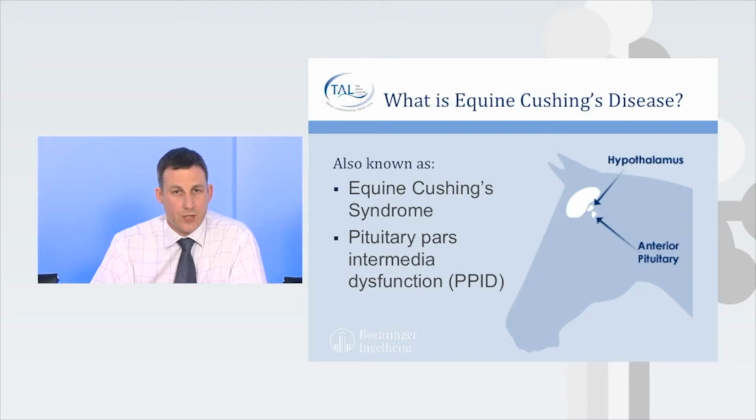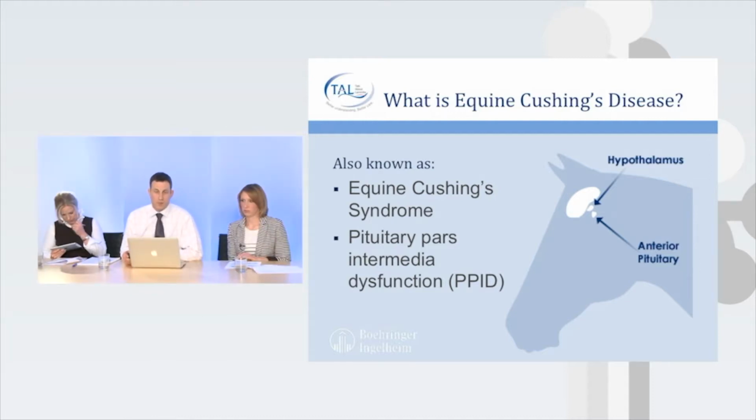What happens in Cushing's disease is that the pituitary gland becomes out of control because these nerve signals from the hypothalamus are lost. And the pars intermedia, which is within the anterior pituitary, starts to dysfunction because it loses its normal nerve supply. And so that's why we call Cushing's disease pituitary pars intermedia dysfunction. And PPID is the more correct veterinary term.